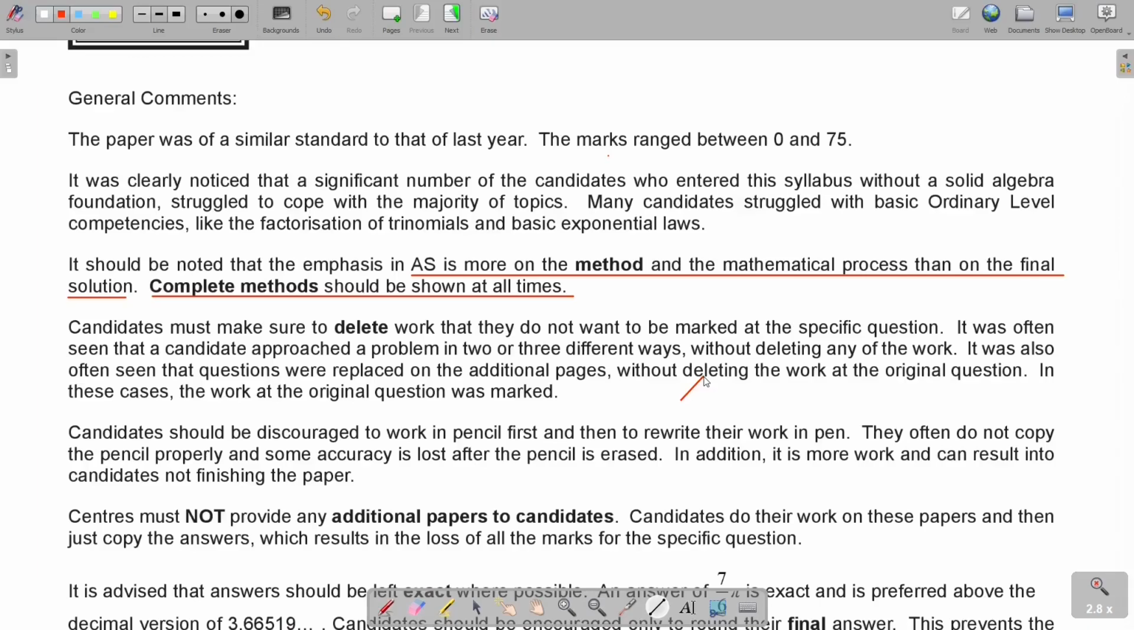Okay. So candidates should be discouraged from working in pencil first and then, this is an old problem, please don't do it, working in pencil and then rewriting the work in pen. It takes so much time and you're not going to finish the question paper. They often do not copy the pencil properly, or some accuracy is lost after the pencil is erased. In addition, it's more work and can result in candidates, this is what I said, not finishing the paper. Okay, so work in pen.